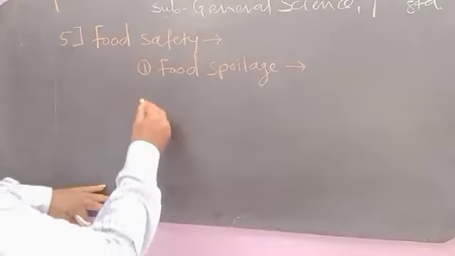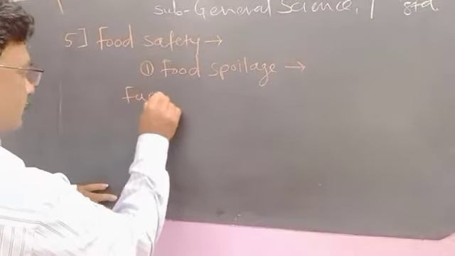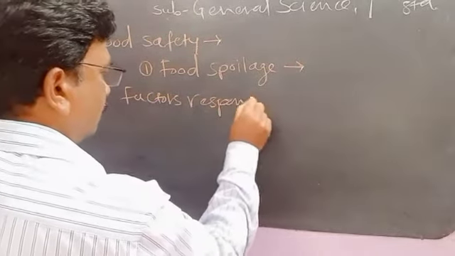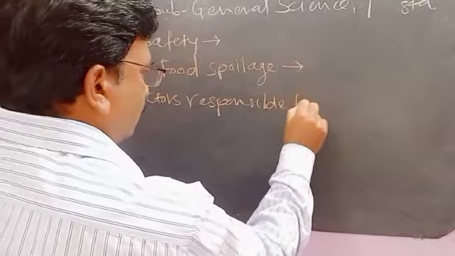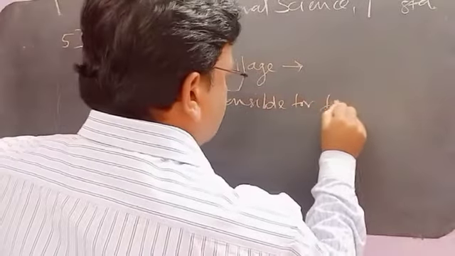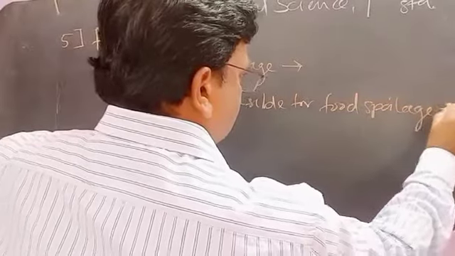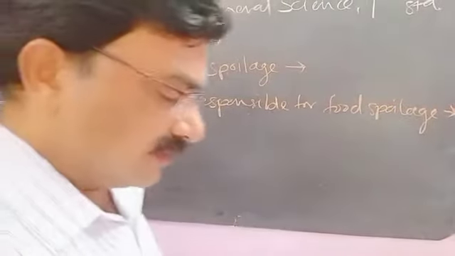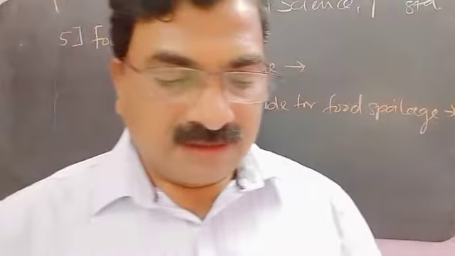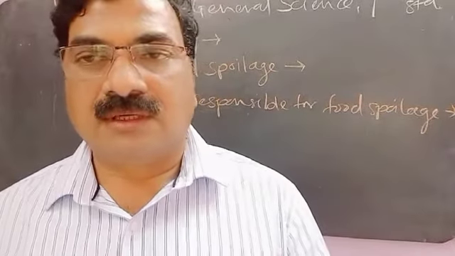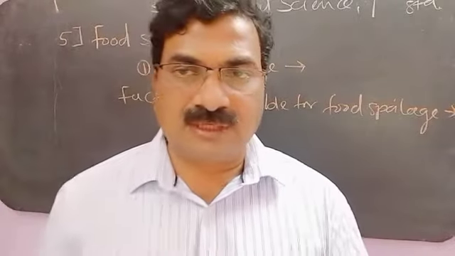The factors responsible for food spoilage. Which are the factors? Then there are different factors to cause the spoilage of food.